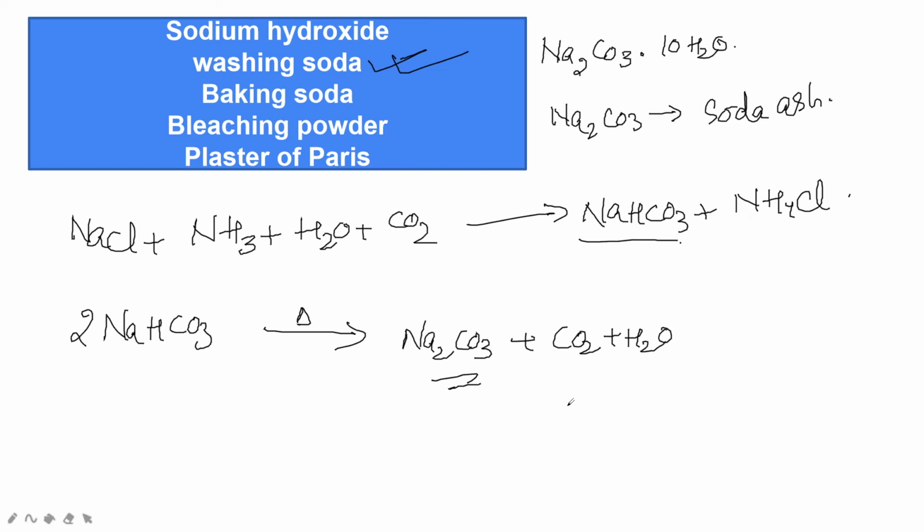Sodium carbonate is used for removing permanent hardness of water and in the manufacturing of glass, soap and paper. It is also used in manufacturing sodium compounds like borax. Borax you people use for making slimes, so that is very useful. Next, we come to baking soda.